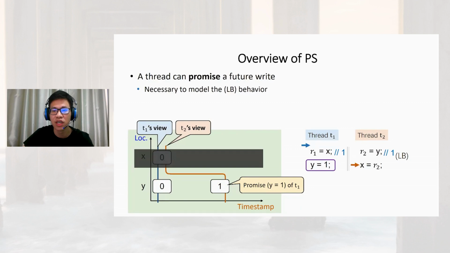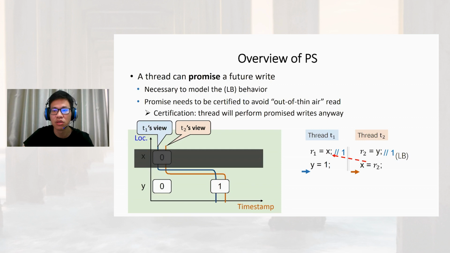Then, T2 writes the value of R2 to X, and T1 reads such memory write on X. Finally, the thread T1 actually performs write 1 to Y. Note, a thread can promise a write only if the promise can be certified, to avoid out-of-thin-air reads.